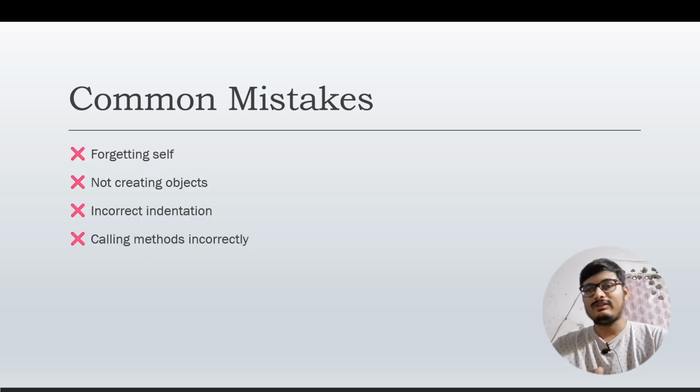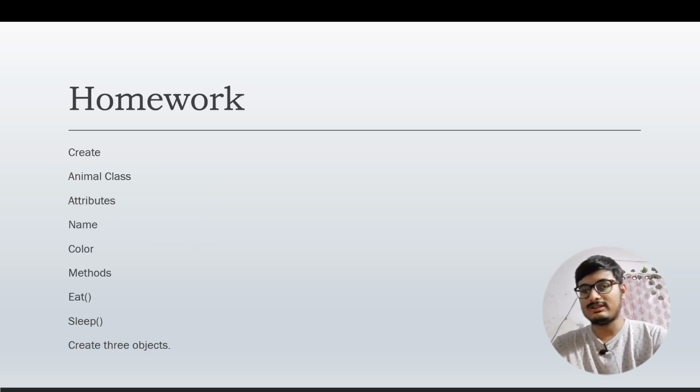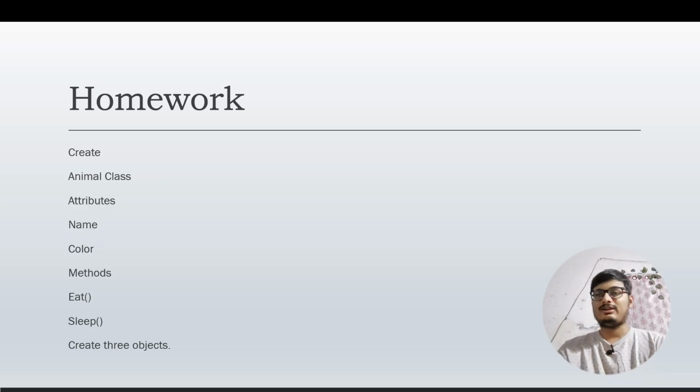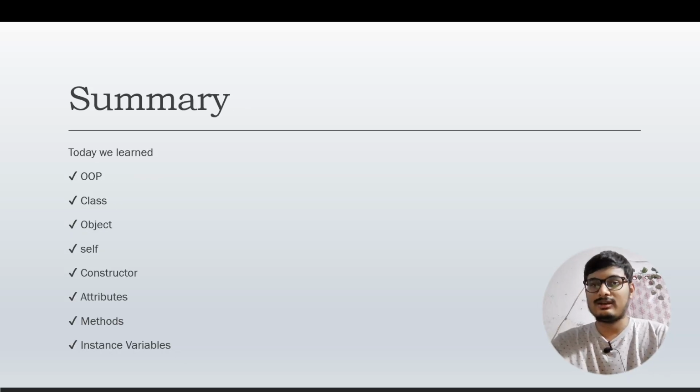If you do this, you will get errors. Okay, so now this is the homework: you will have to create a class called Animal. In this class, you will have to give it attributes like name, color, and methods. Just do one thing, please try to solve this homework question, because it will help you build your foundation as well. This is a very complex topic, I can understand, but if you do this, you will be able to understand all of this.